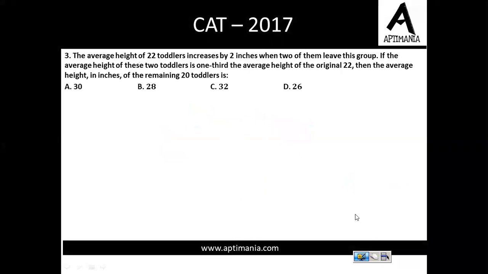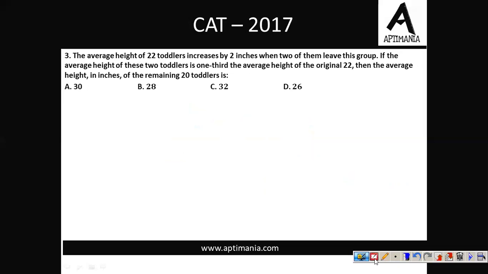Let's go ahead for question number 3. The average height of 22 toddlers increases by 2 inches when 2 of them leave the group. So for the group of 22, let's assume the average to be x.